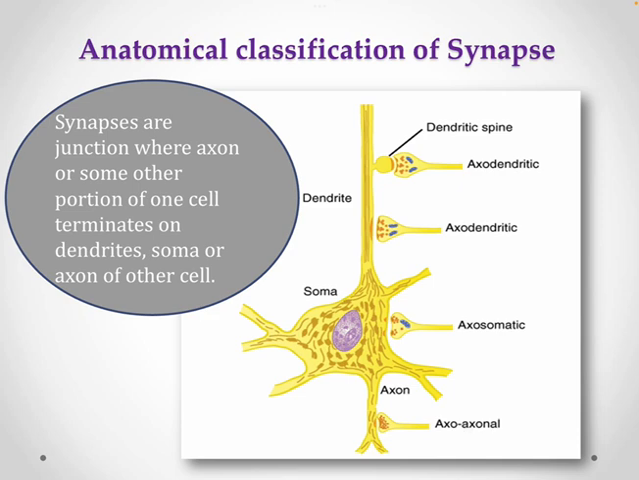Now let's talk about different types of synapse. According to anatomical classification, synapses are the junction where the axon or some other portion of one cell terminates on dendrites, that is axodendritic, terminates on soma, that is axosomatic, or terminates on the axon of other cells, and that is axoaxonal. The axodendritic synapse is one of the most common types of synapse, while dendrodendritic, which is not shown in the diagram, is quite a rare type of synapse.